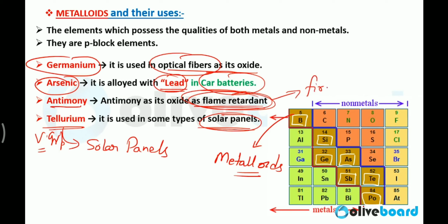or in fire extinguishers. Okay, is it understood, clear? So these are metalloids, just remember them.